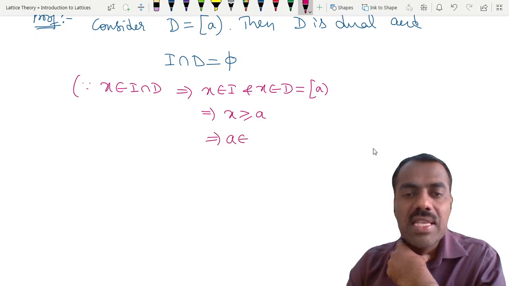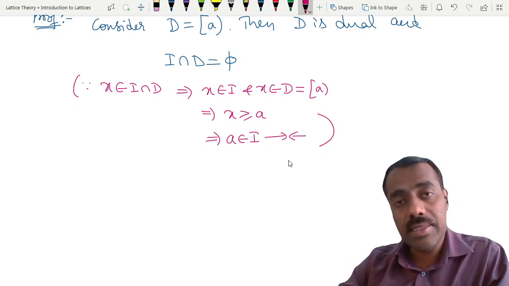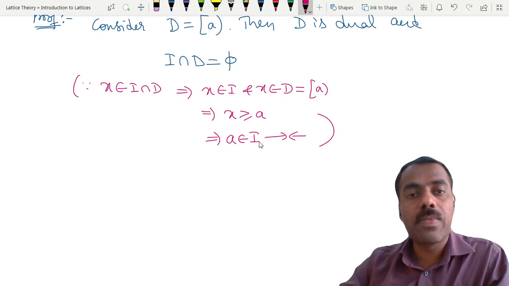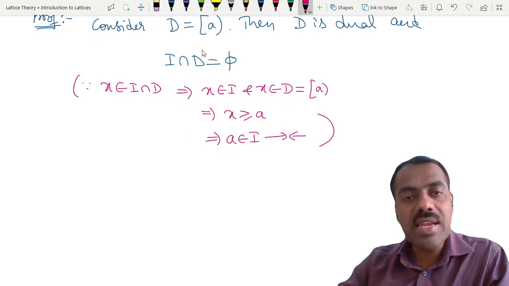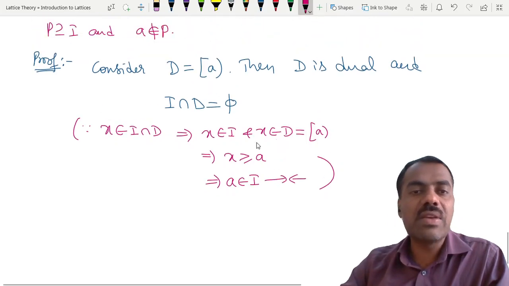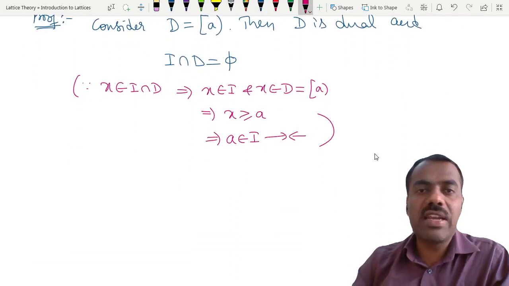So you get that A is in I, which is a contradiction. Therefore no element is in the intersection. Are you following? If their intersection is non-empty, we get that A is in I, which is not true because A is not in I. So that's all.